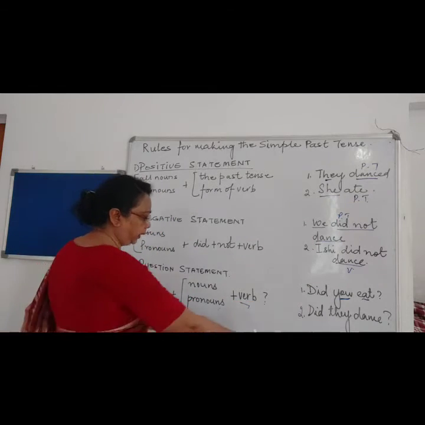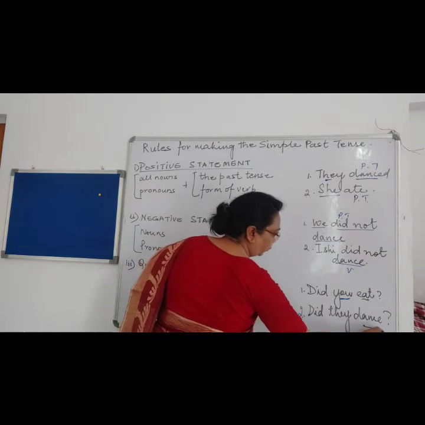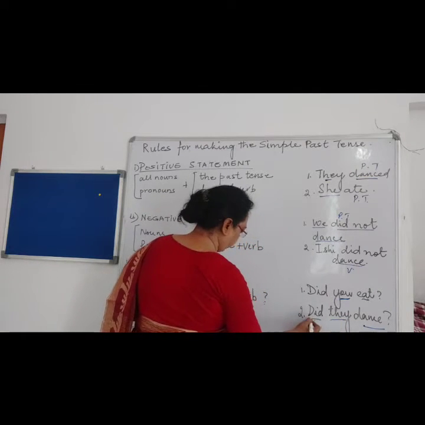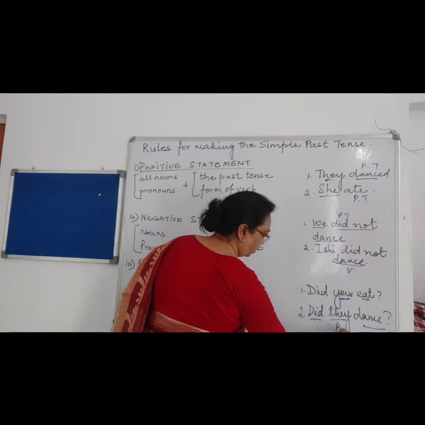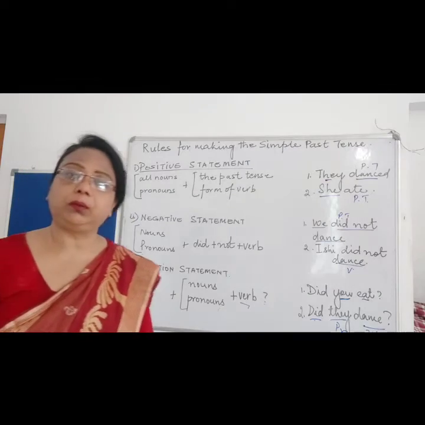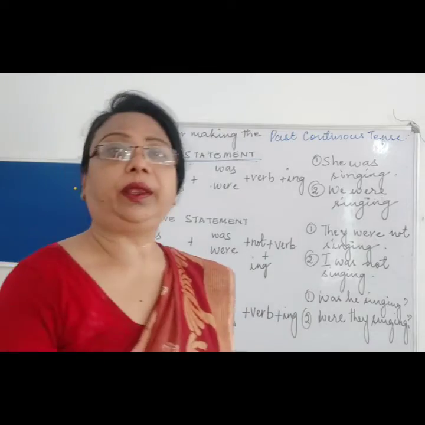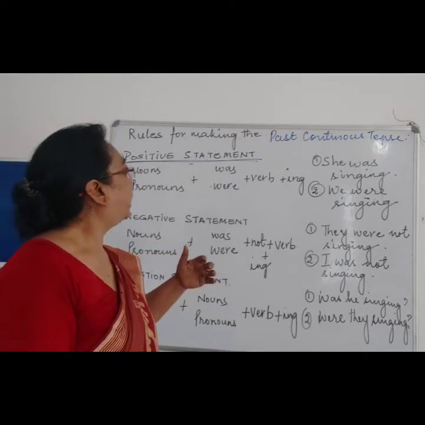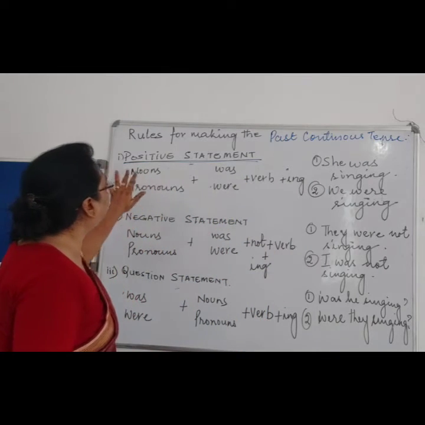Again did, they is pronoun and dance is verb. Right? Over here did we have, this is pronoun and this is verb, and again we end it with the question mark. Simple it is. Now the second form of past tense is the past continuous tense. Let us see the rules of it.